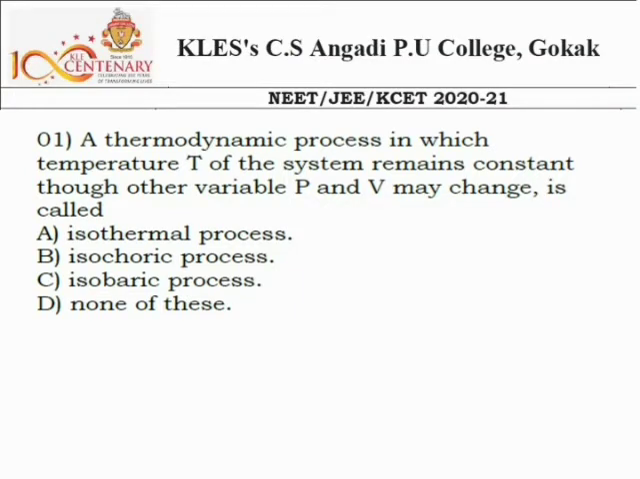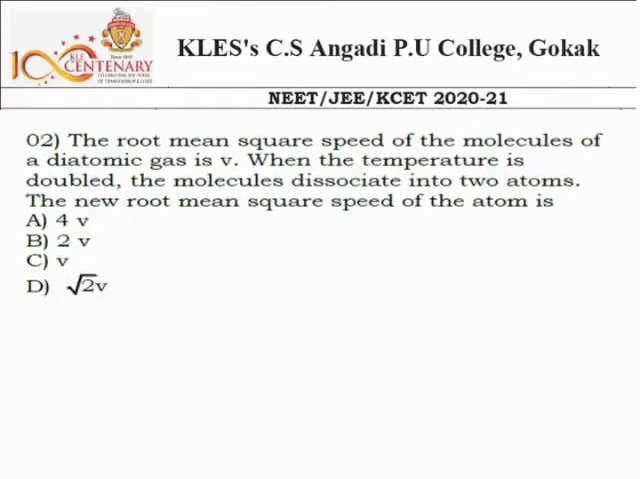Let us see the first question. A thermodynamic process in which the temperature of the system remains the same, and pressure and volume are changing. It is a very simple question. We know that at constant temperature, if the pressure and volume are changing, we call it an isothermal process. So that's why option A is correct.